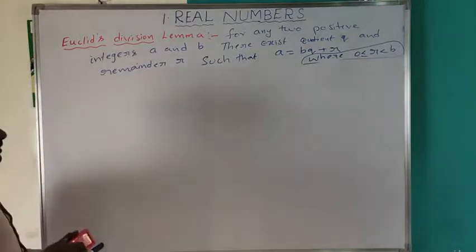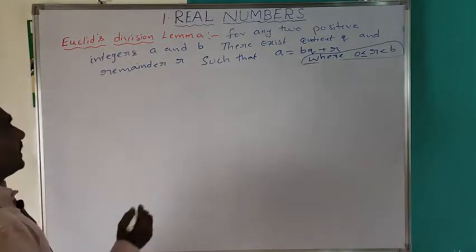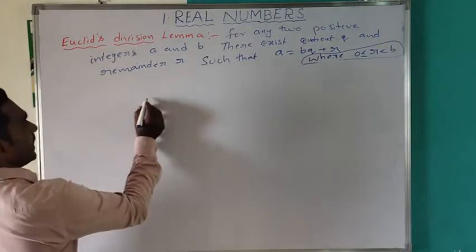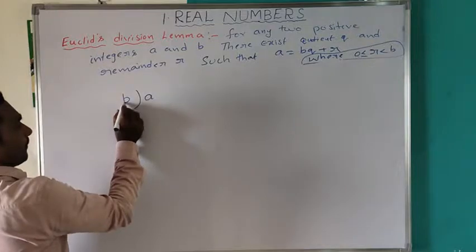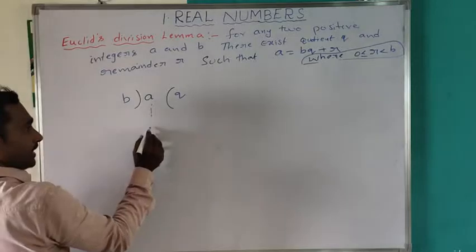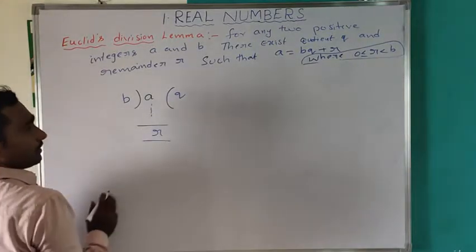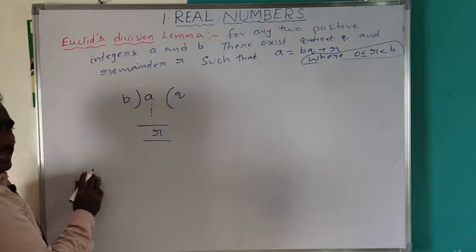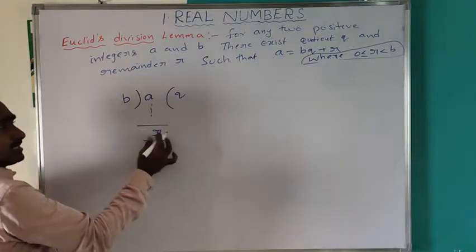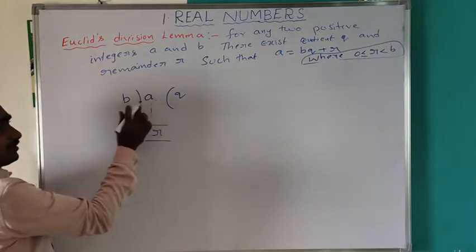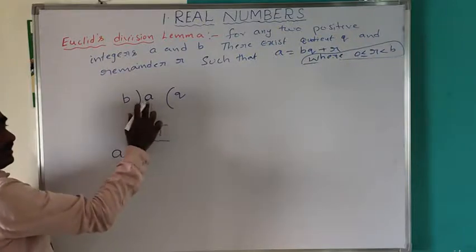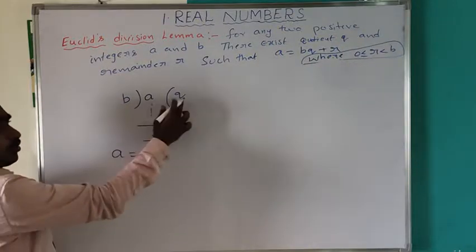Suppose, in Euclid's division algorithm, A is divided by B. There exists a quotient Q and a remainder R such that A, the dividend, is equal to the divisor into the quotient.